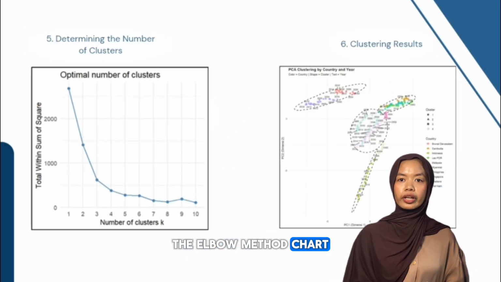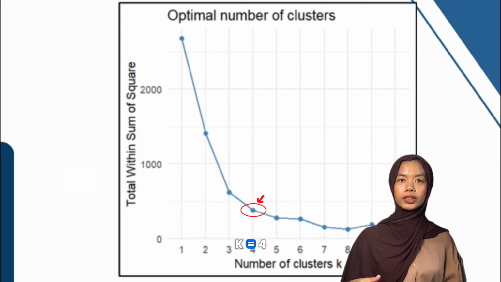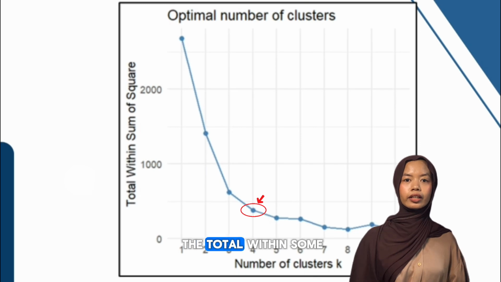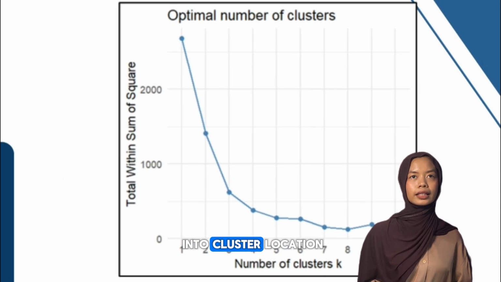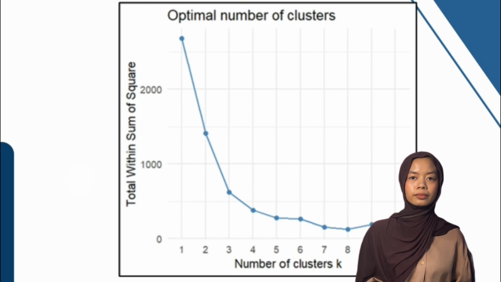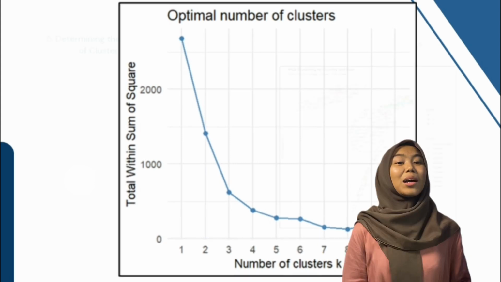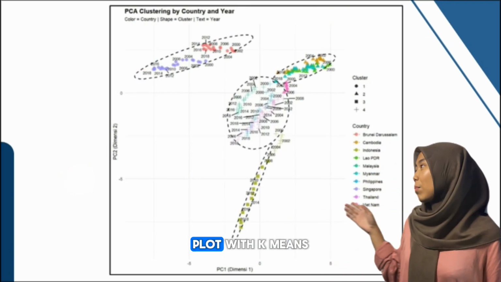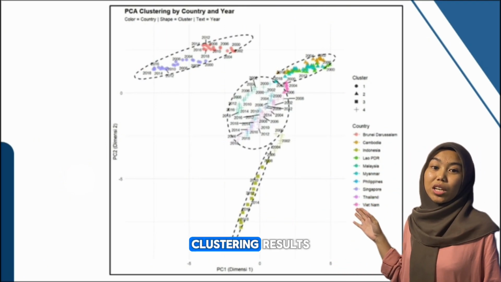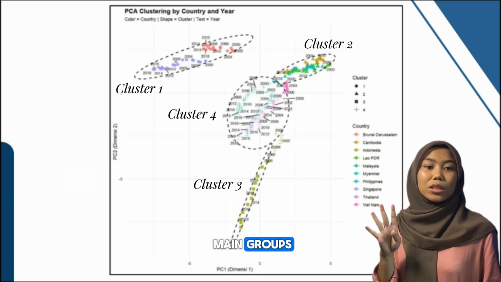The elbow method chart shows that the elbow point occurs at approximately K equals 4, where the decline in the total within sum of squares begins to plateau. This indicates that partitioning the data into 4 clusters is an optimal choice, as it balances within-cluster variance and model complexity. Based on the determination of the number of clusters, the PCA plot with k-means clustering results shows that the data is divided into 4 main groups.